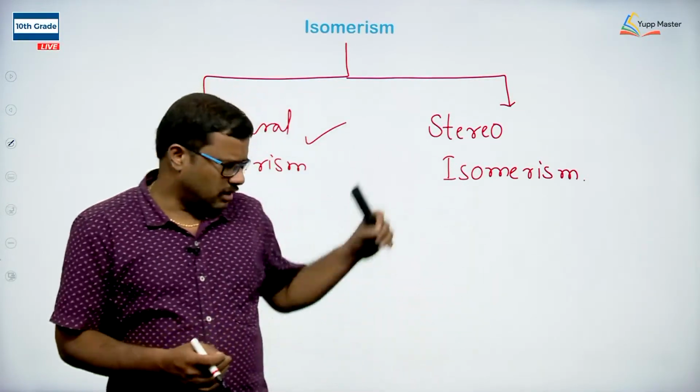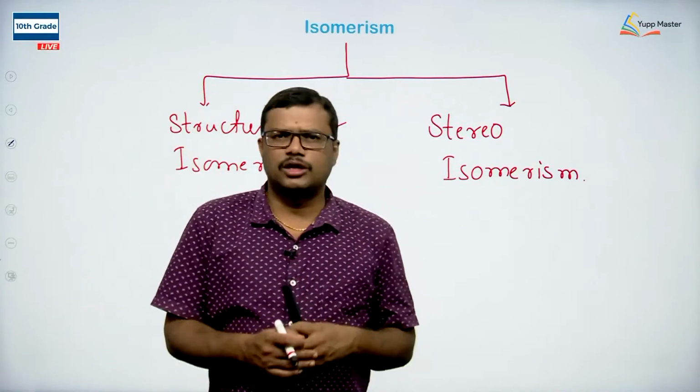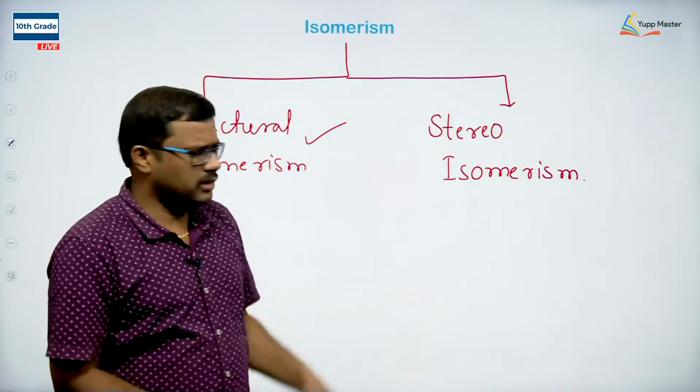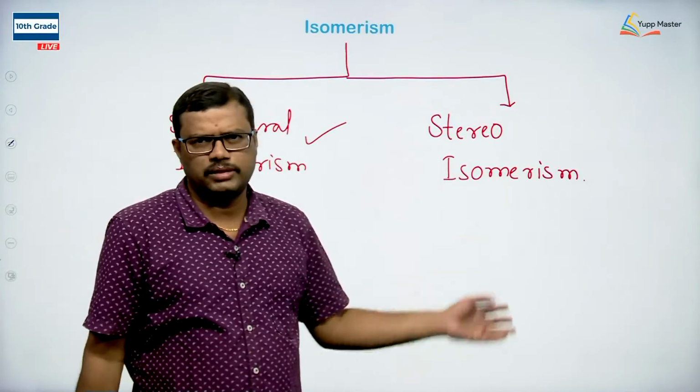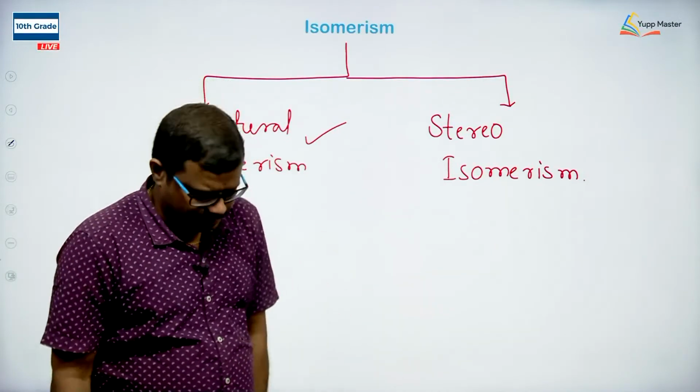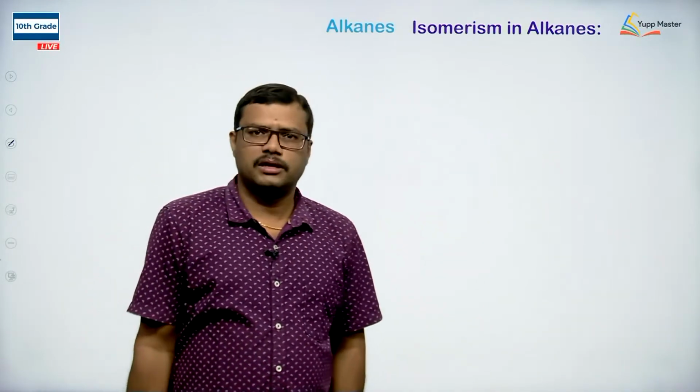Of course, when we look into the further functional groups of organic compounds, we come across different types of geometrical isomerism as well as optical isomerism. As far as alkanes are concerned, these are the simplest hydrocarbons and mainly the parent chains for generation of different functional groups in organic compounds.